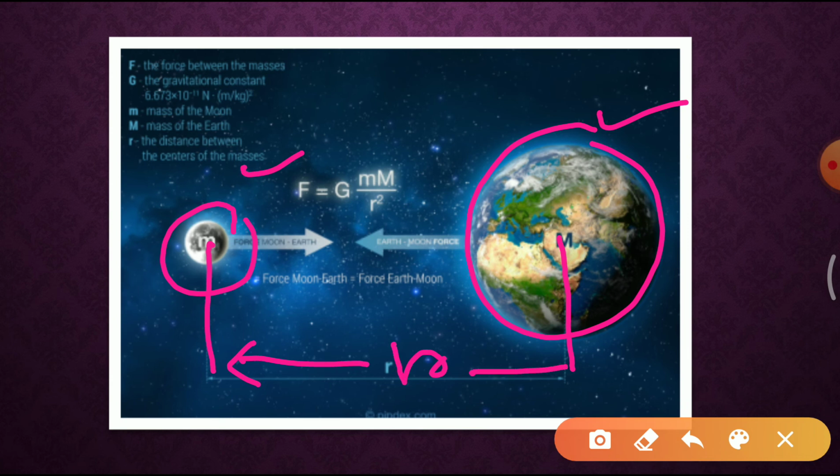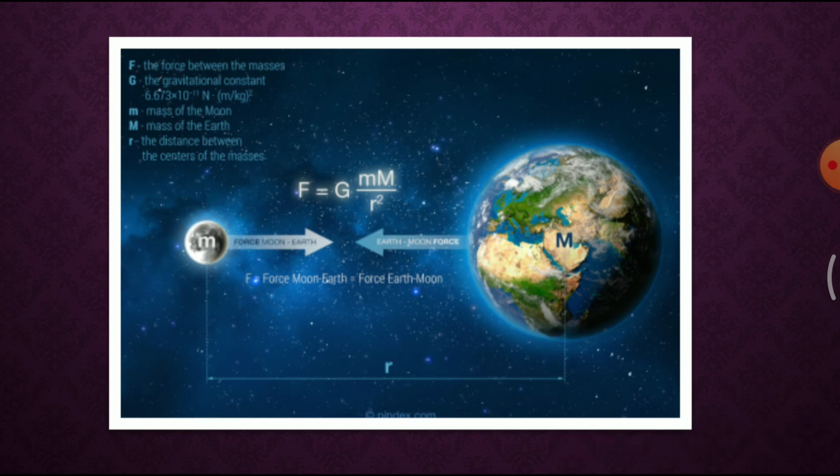Here this is r, and the total force is given by F is equal to G m into capital M upon r square. This is how the gravitational law is proven.